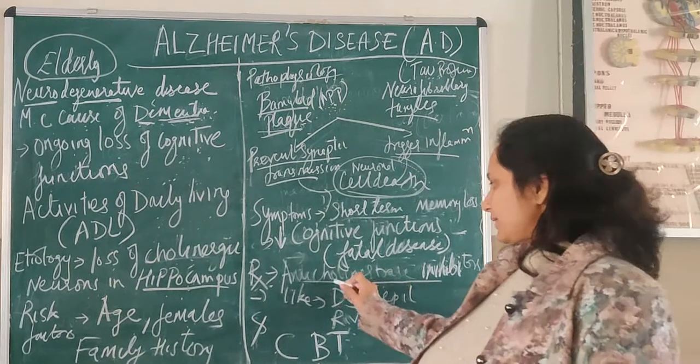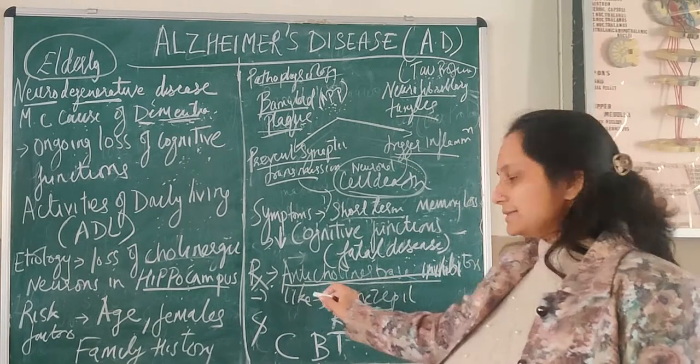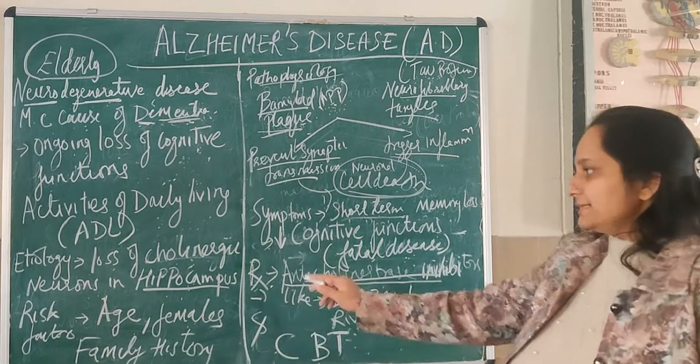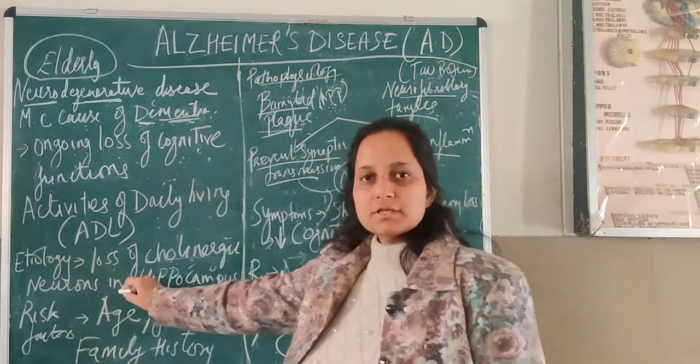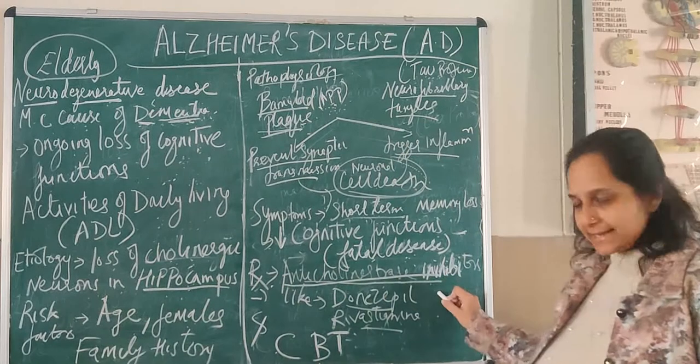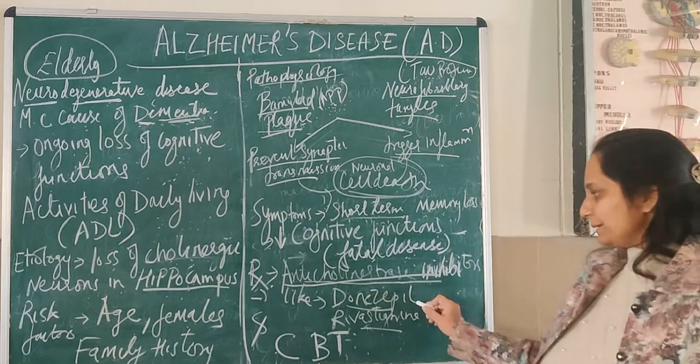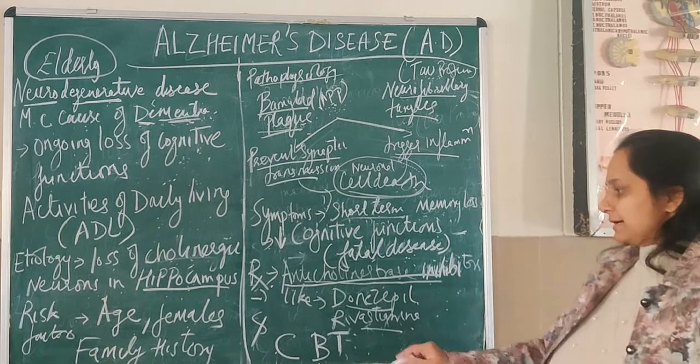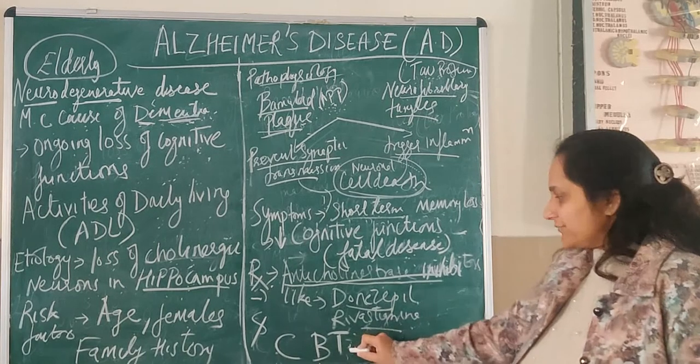So the drug of choice is anticholinesterase inhibitors, as they increase the amount of acetylcholine. We have seen there is loss of cholinergic neurons, so we have to increase the amount of acetylcholine. So drugs like donepezil and rivastigmine are helpful in relieving the symptoms. Main therapy is cognitive behavior therapy.